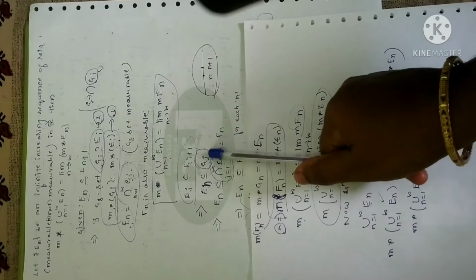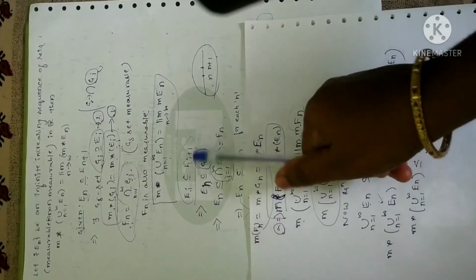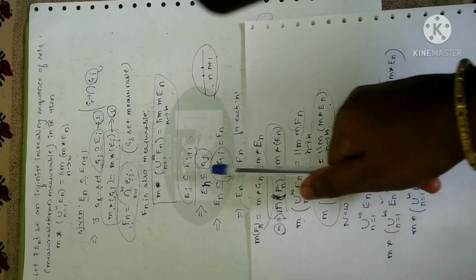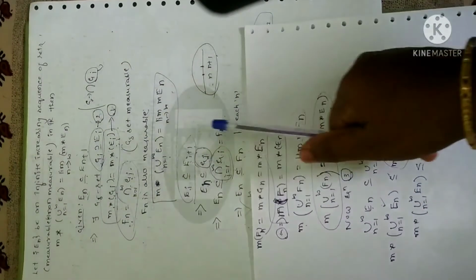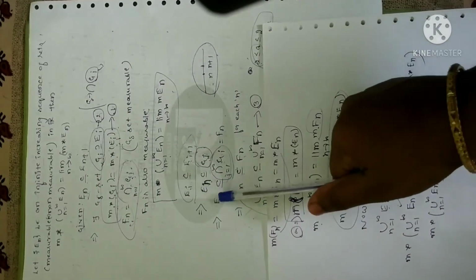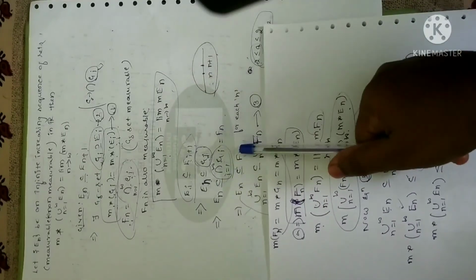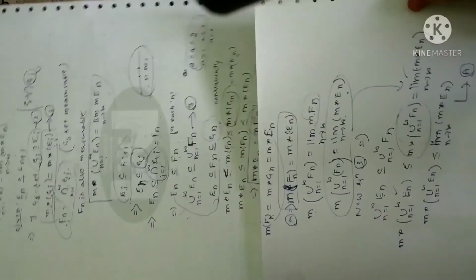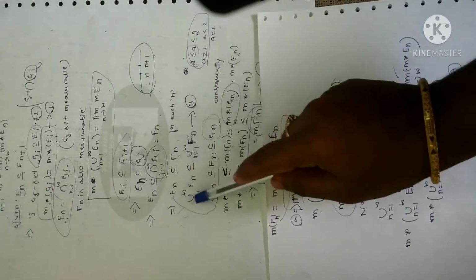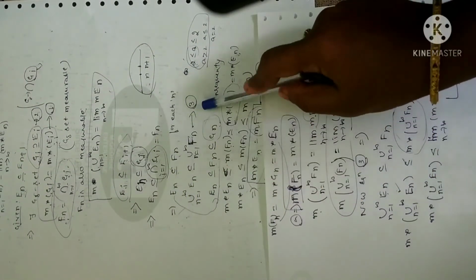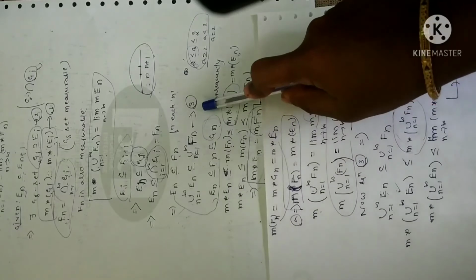Fine. Now let me take all those open sets, the collection of open sets. So I have taken the intersection, which I have assumed as Fn. So I have replaced it here. Clear? Now let me equate first and last. What I did is I replaced this open set with Fn, so this is what I have obtained. Now I have taken the union from n equal to 1 to infinity on both sides, and let me take that equation as equation 3.